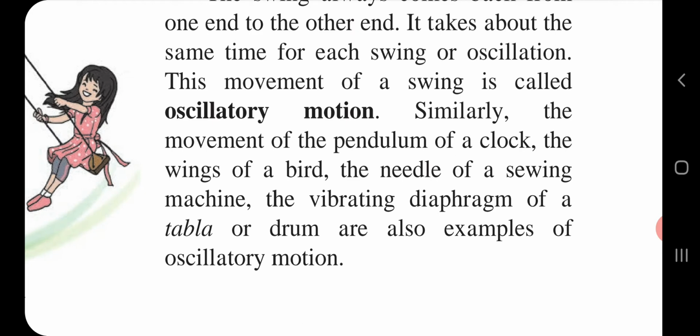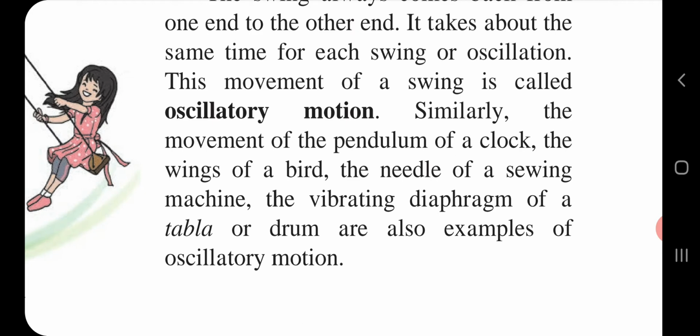Yes, it is also oscillatory motion. The next one, the motion of the seesaw, which we see in our garden, and you all also play on the seesaw. That time also it's an example of oscillatory motion.